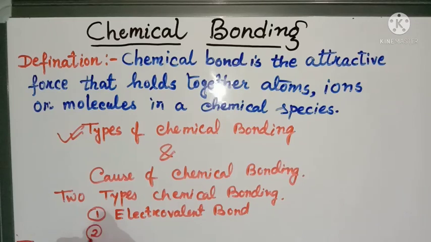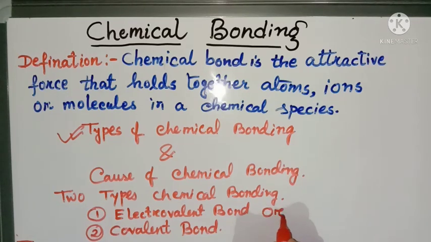And number two is covalent bond. So electrovalent bond, you can tell another name of electrovalent bond as ionic bond.